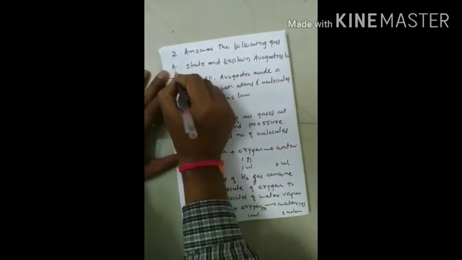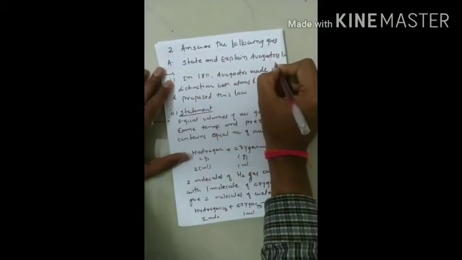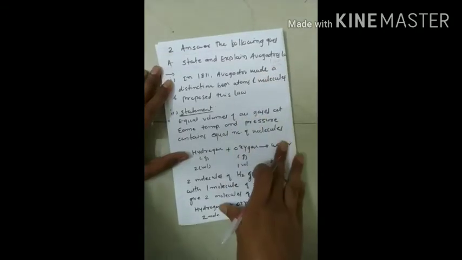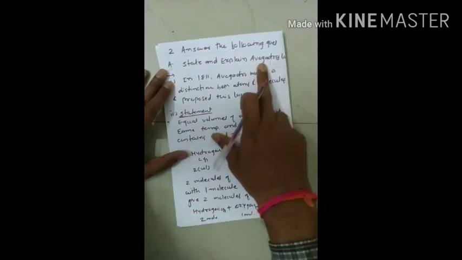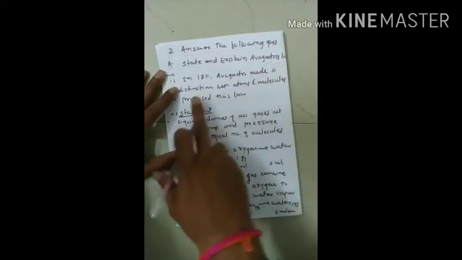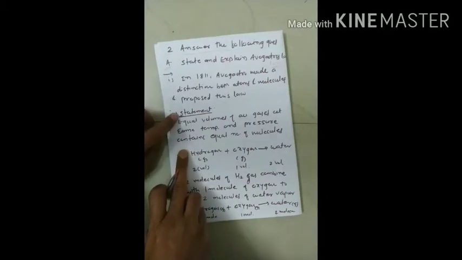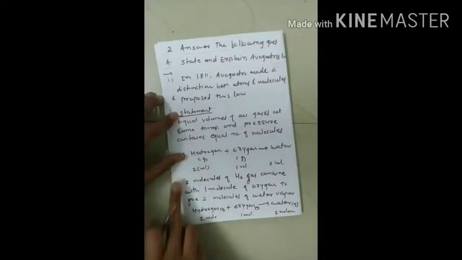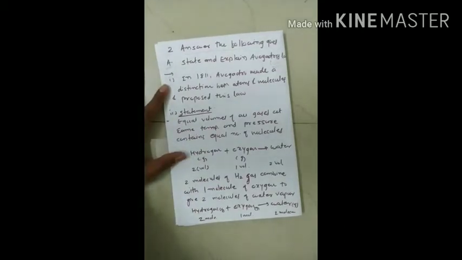First is question A: state and explain Avogadro's law. So firstly we have to read the question carefully. Here they just want an explanation of Avogadro's law. Now see, while writing the answer, if you directly write the statement, it will not be the correct way to express your answer. Always put the background of what exactly Avogadro's hypothesis is.